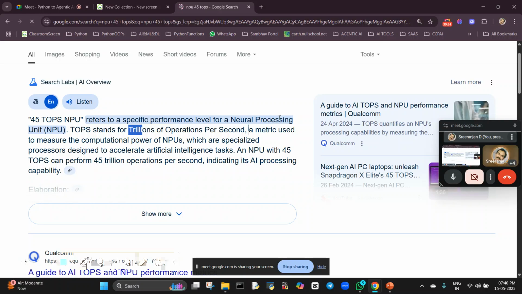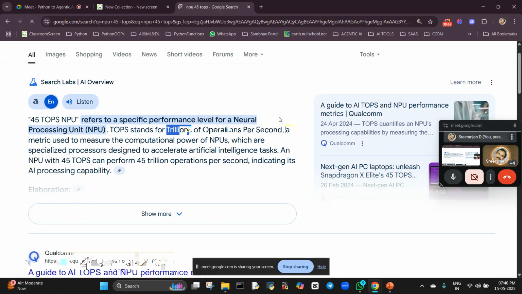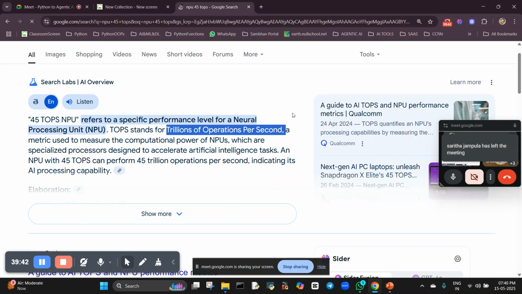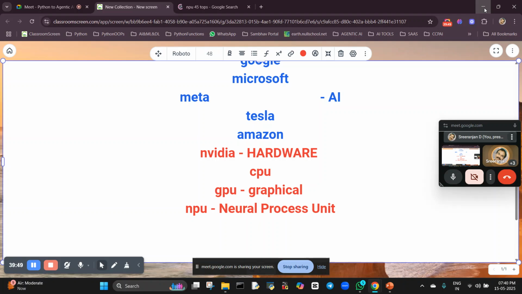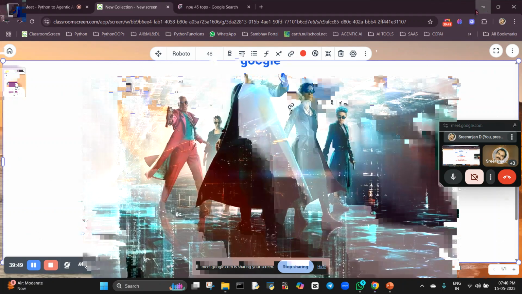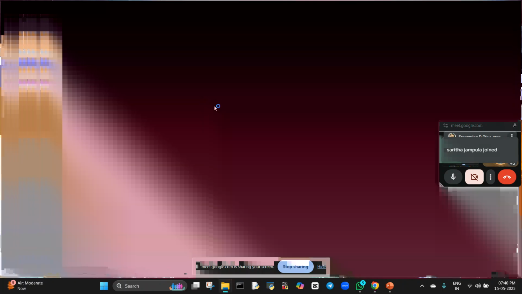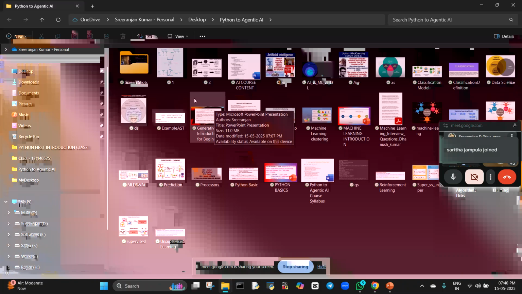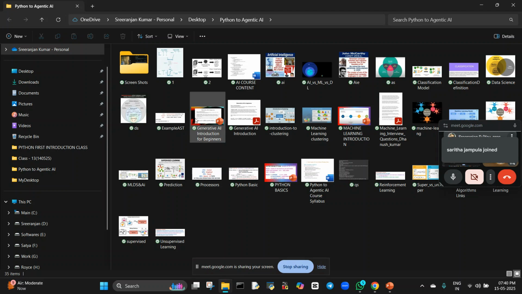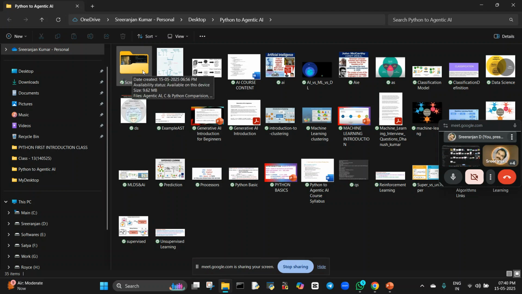So that much processor speed we need right now. This is the need; the processor is needed right now. Trillions of operations per second, the NPU will be doing this. Okay, so now I'm coming to the basics: why you need to learn Python for all these things.